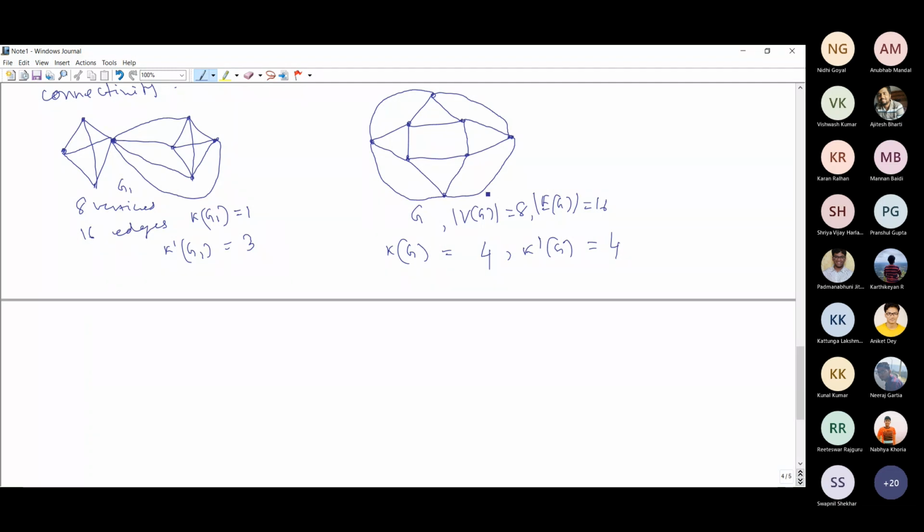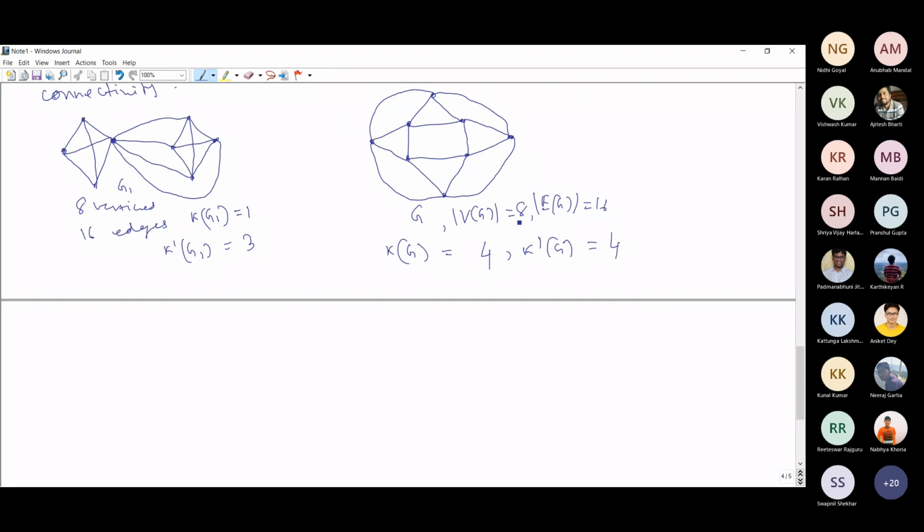So now the question is whether we have achieved the best possible network with this prescribed number of vertices and edges. This graph G, can we say this is the best possible network?